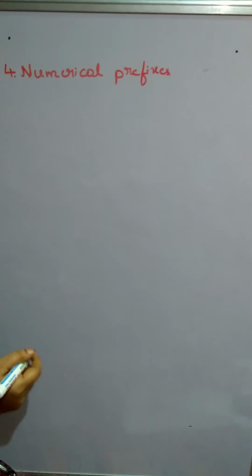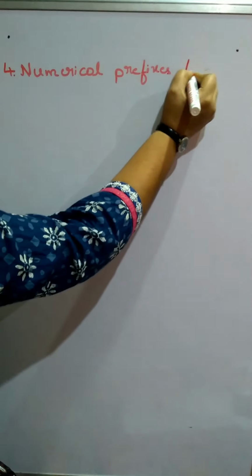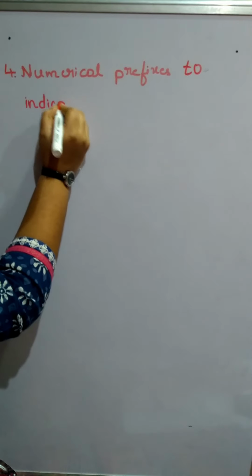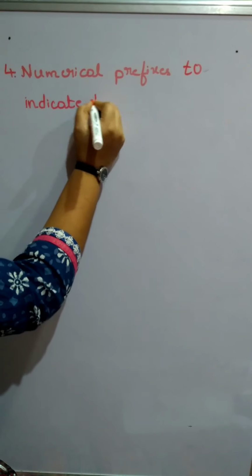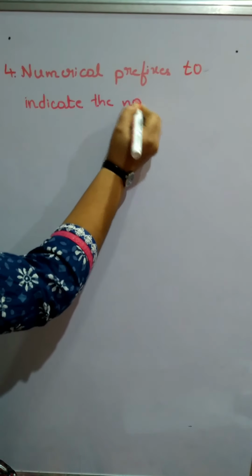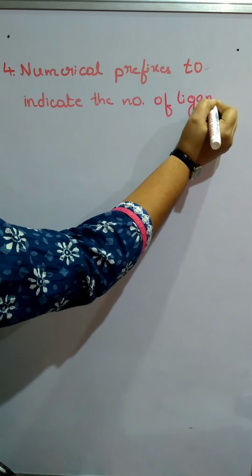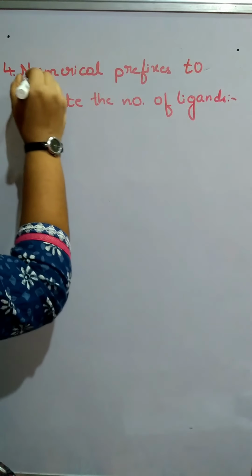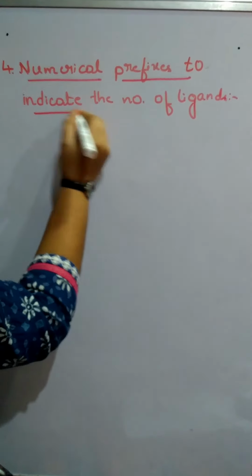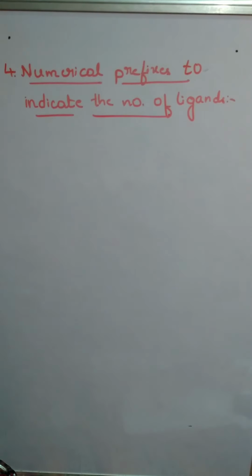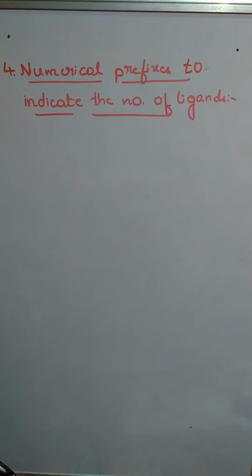Numerical prefixes to indicate the number of ligands. So observe this one properly. Already we have come across some bit complex things, but observe this one properly, and it is very, very important in naming. So numerical prefixes to indicate the number of ligands.